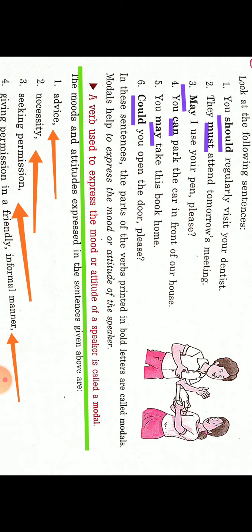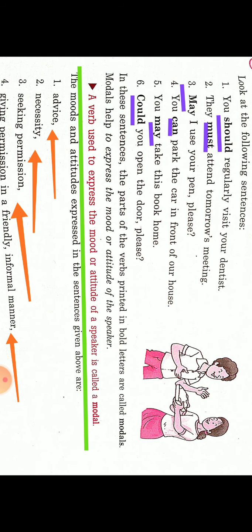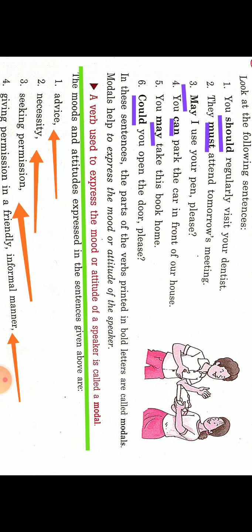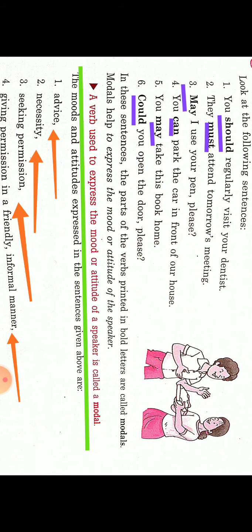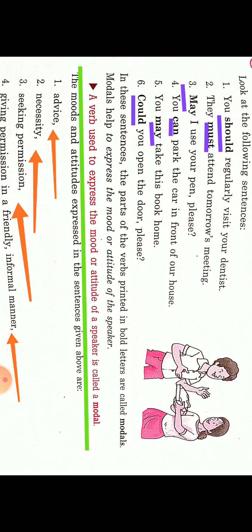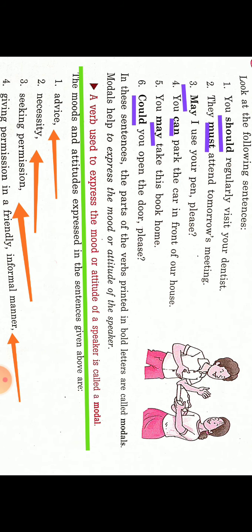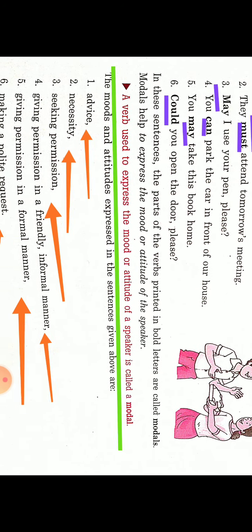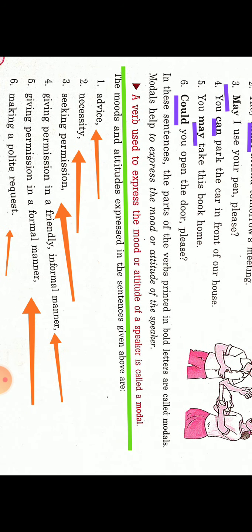Necessity: they must attend tomorrow's meeting. This is necessity, compulsion, and to express this attitude of compulsion, we will use the modal must. May I use your pen, please? Here, for seeking permission, we are using may. So there are different moods, different attitudes of a speaker that are expressed by using different kinds of modals. In this chapter we will learn what modals are and what different attitudes are expressed by them.